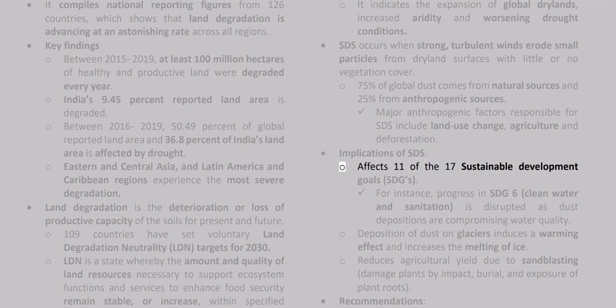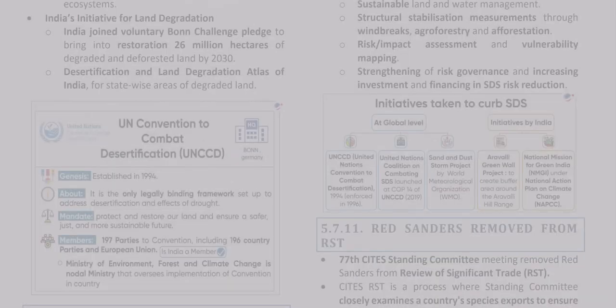Implications of SDS. Affects 11 of the 17 Sustainable Development Goals, SDGs. For instance, progress in SDG 6, clean water and sanitation, is disrupted as dust depositions are compromising water quality. Deposition of dust on glaciers induces a warming effect and increases the melting of ice. Reduces agricultural yield due to sandblasting, plants damaged by impact, burial, and exposure of plant roots. Recommendations: Sustainable land and water management. Structural stabilization measures through windbreaks, agroforestry, and afforestation. Risk impact assessment and vulnerability mapping. Strengthening of risk governance and increasing investment and financing in SDS risk reduction.